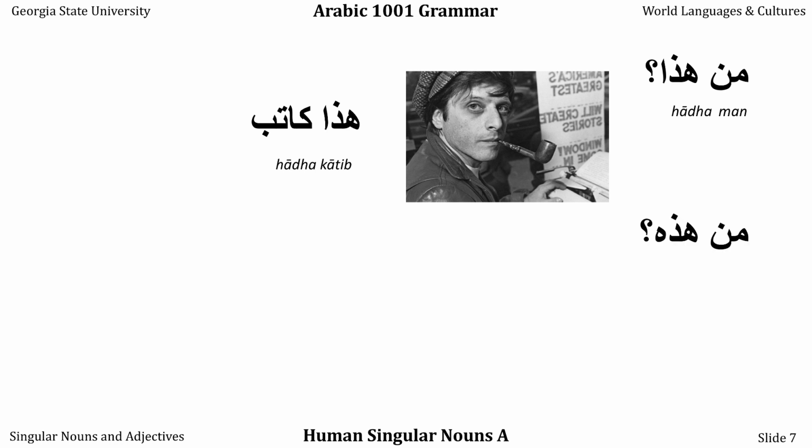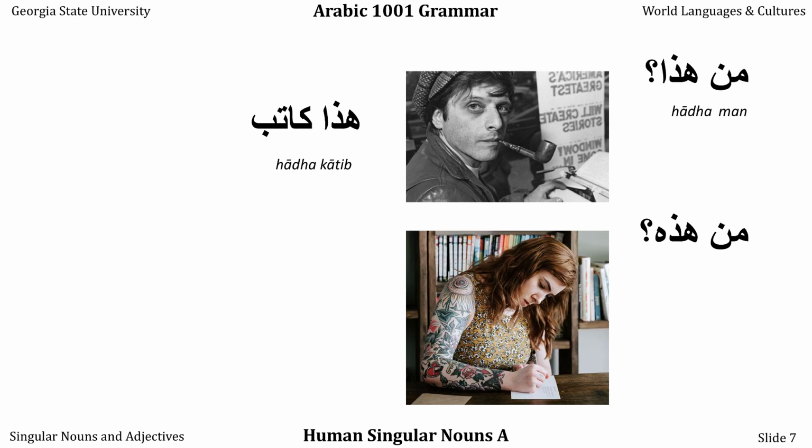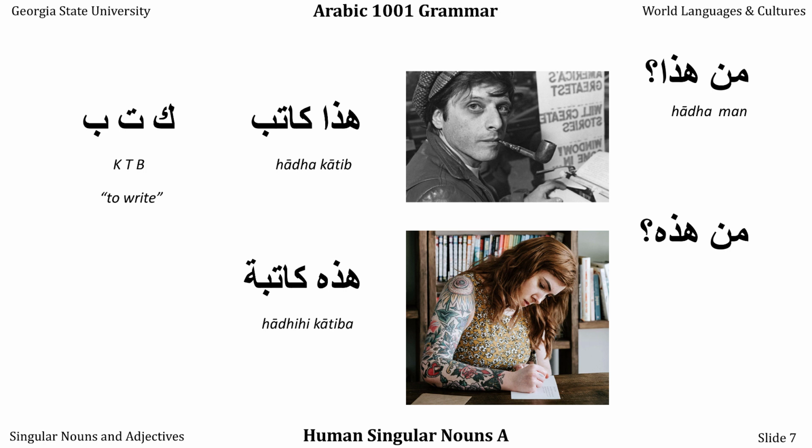Now let's look at a woman writer. Men hadhihi. We know she's a woman, so we're going to use hadhihi rather than hadha. And our answer is hadhihi katiba. I've just taken the word katib and I've added ta marbuta to denote that she's a woman. So she's a writer as well. They both share the kaf ta ba root, like kitab and maktaba, and we know that this means to write.